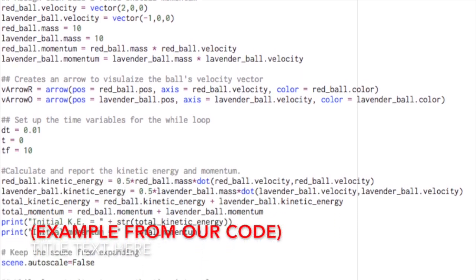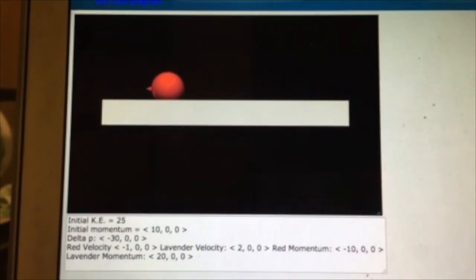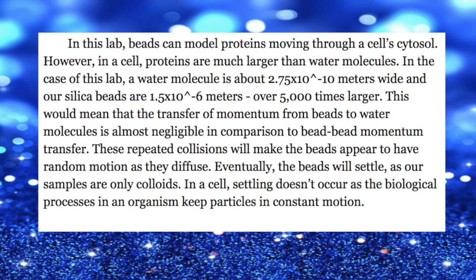Diffusion was modeled using a 1D collision simulation in Python. For objects with the same mass and different velocities, a head-on collision will result in an exchange of the initial velocities. In diffusion, the velocity of two particles is exchanged between the other same-sized beads and the water molecules. In this lab, beads can model proteins moving through a cell's cytosol.